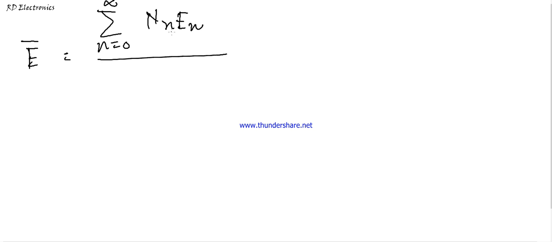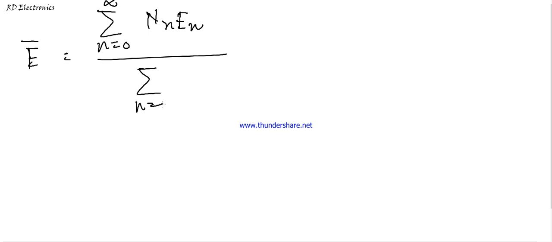From Planck's hypothesis we measure one thing, called average energy. The average energy is expressed by the sum over n equal to 0 to infinity of Nn En, divided by the sum of Nn. This is the average energy formula. Nn means the number of particles in the nth energy level, and En is the nth energy level.